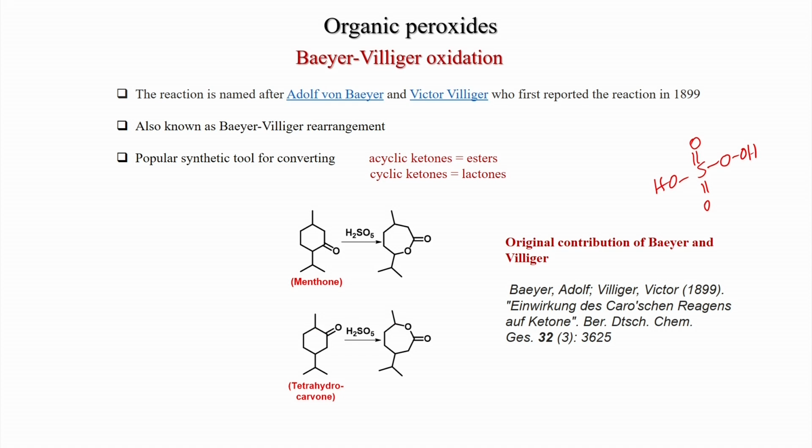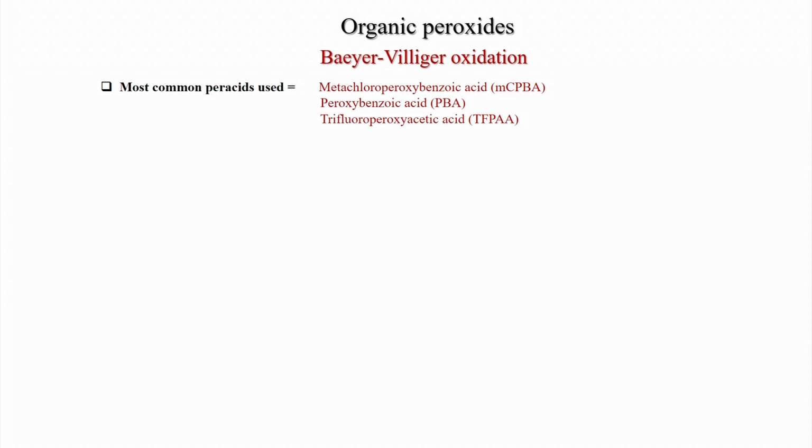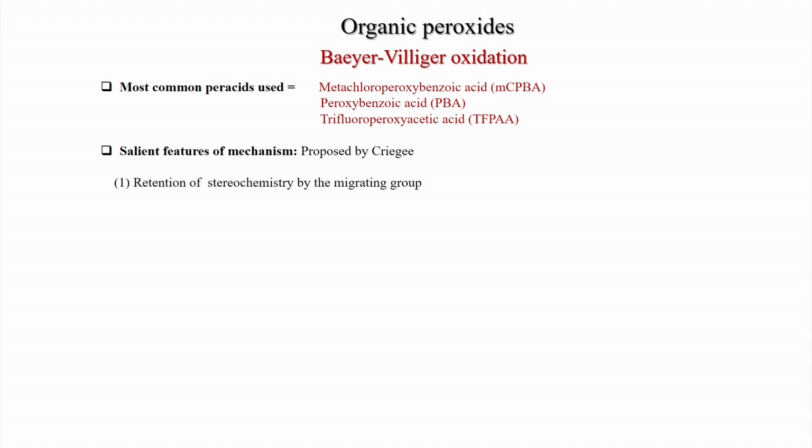After this discovery, many applications and options were studied. The most commonly used acid was meta-chloroperoxybenzoic acid, or meta-chloroperbenzoic acid, mCPBA. Then peroxybenzoic acid, and also trifluoroperoxyacetic acid is very commonly used. And now the salient features of the mechanism, which was proposed by Criegee.